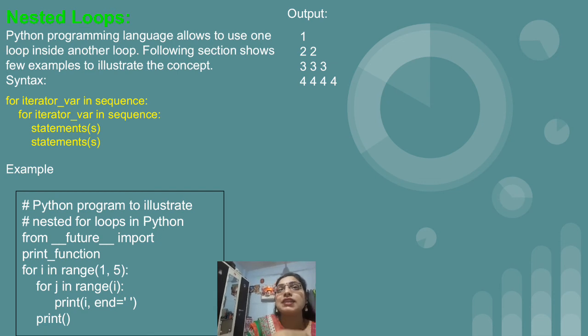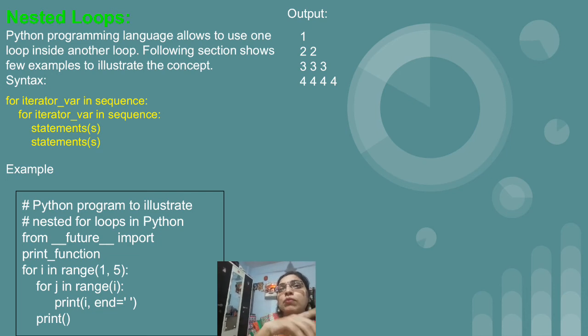Now in this example we have imported one namespace or package, that is from, then 2 times underscore, future, then again 2 times underscore, import. After that print underscore function. Then what we have started with: for i in range. So our range is 1, 5. So that is 1, 2, 3, 4.